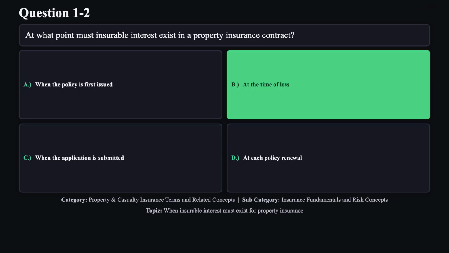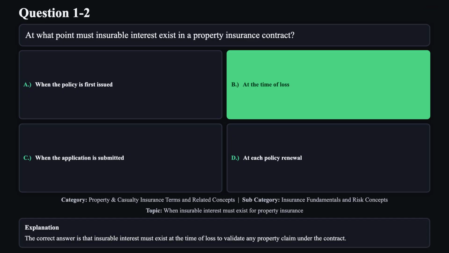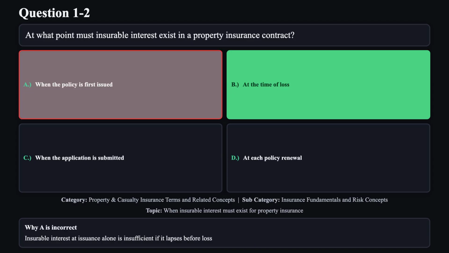The correct answer is B. The correct answer is that insurable interest must exist at the time of loss to validate any property claim under the contract. Reason A is not correct. Insurable interest at issuance alone is insufficient if it lapses before loss.